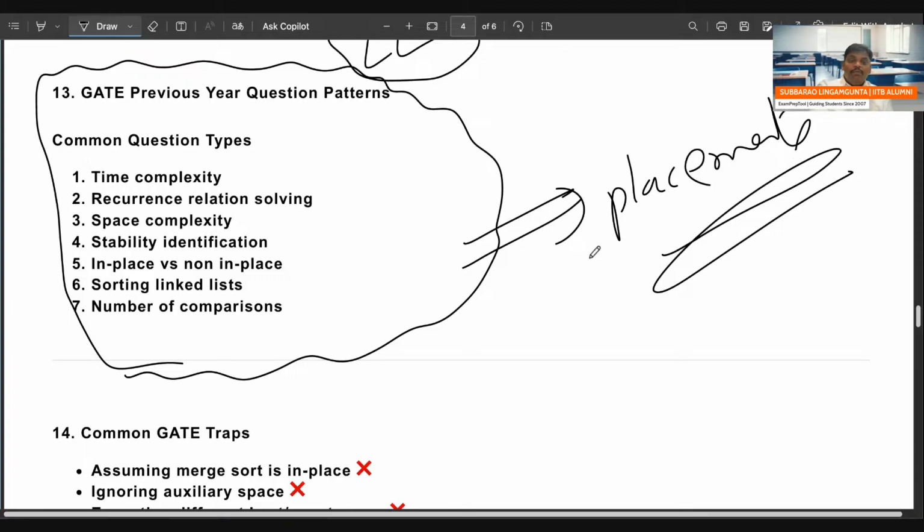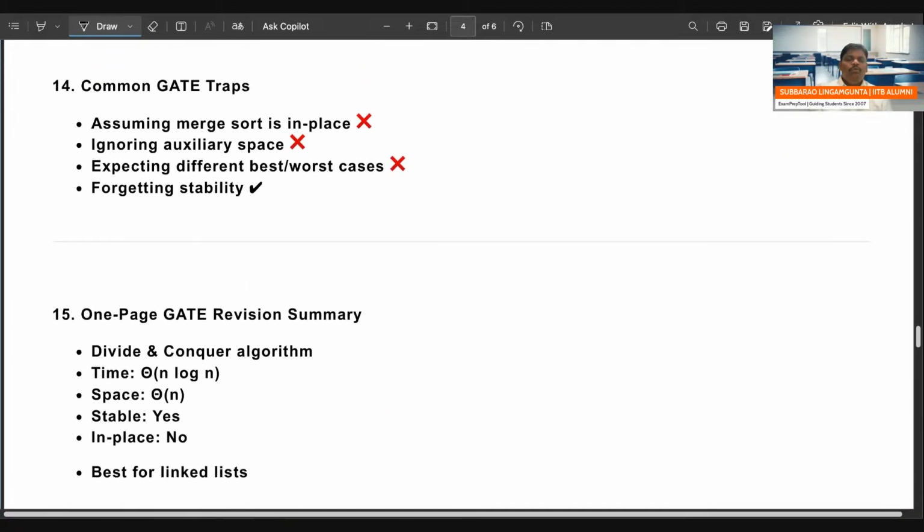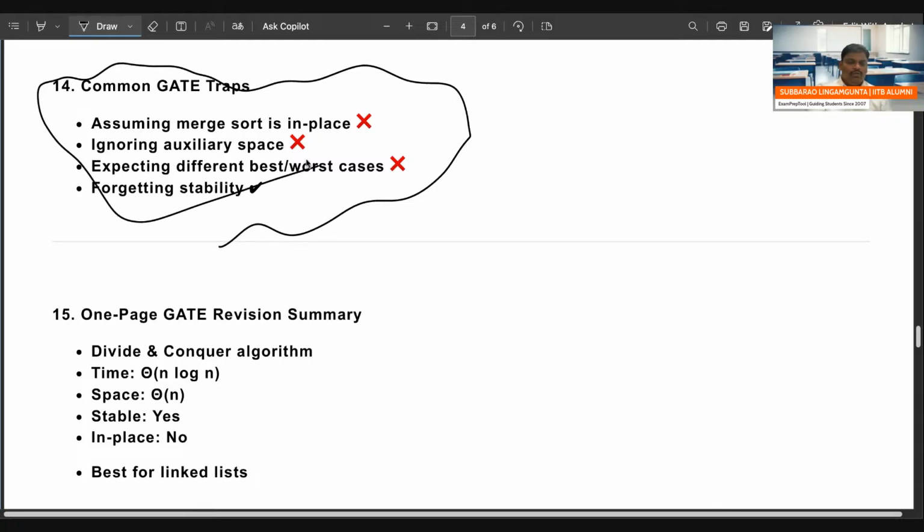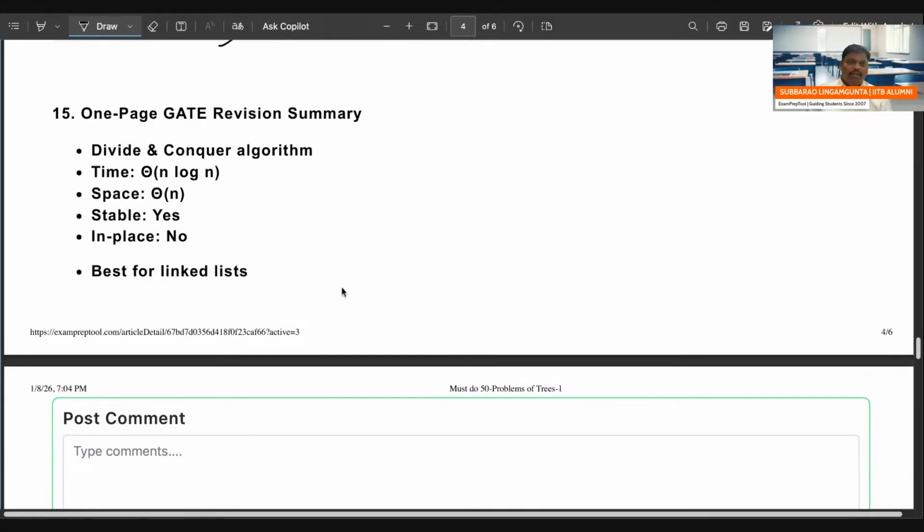Some common traps: some people will think that merge sort is in place. They will forget the auxiliary space, extra space n required. They will think that best case is different and worst case is different. Also take care of the stability concept. And one more, you are expected to have a one page GATE revision summary. So this is the divide and conquer application.